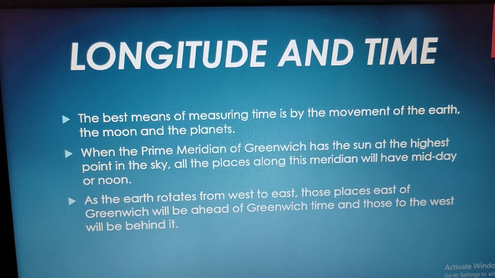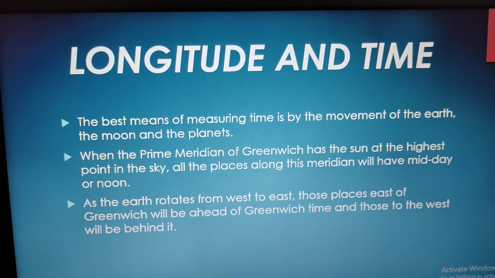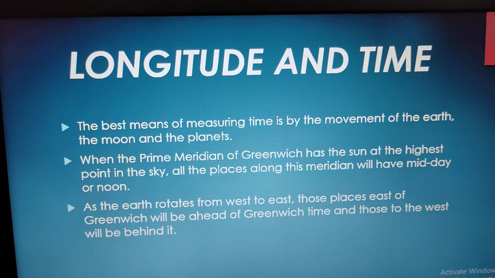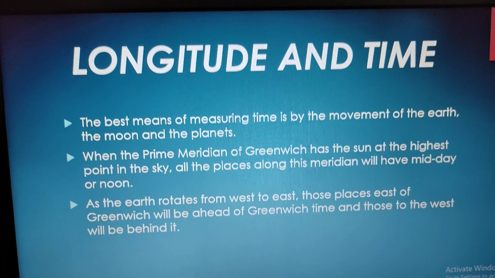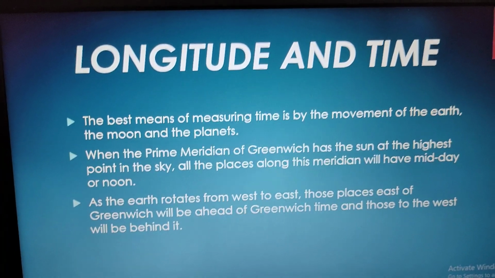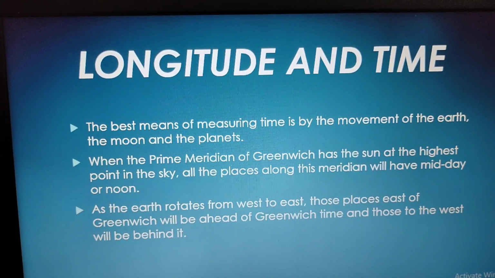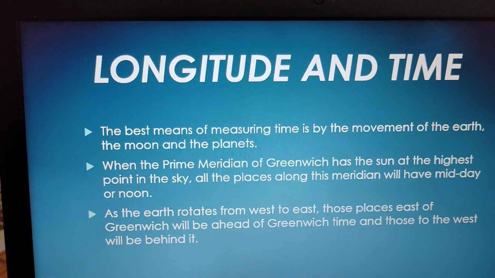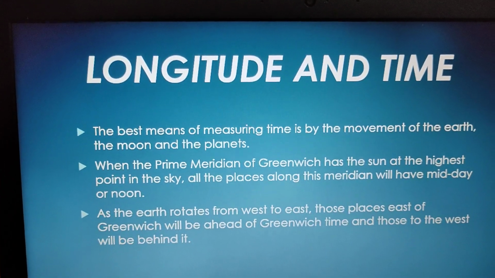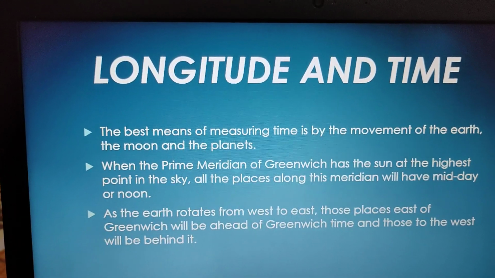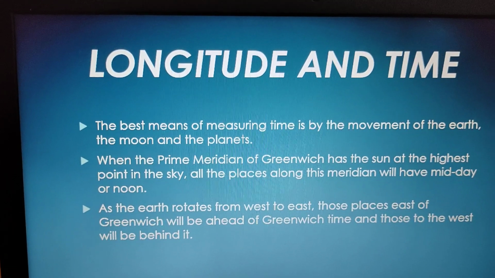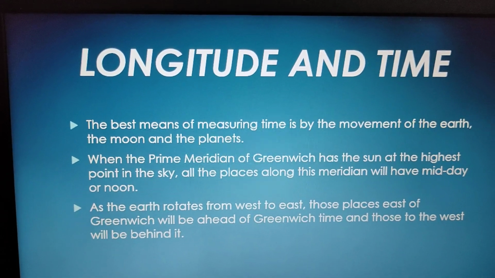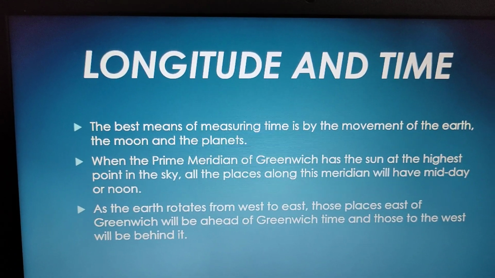As the earth rotates from west to east, those places east of Greenwich will be ahead of Greenwich time and those to the west will be behind it. Clear? Now, you very well know that earth rotates west to east. So, all places which are on the east side of Greenwich will be ahead of time, right? And the places which are to the west of Greenwich will be behind it.